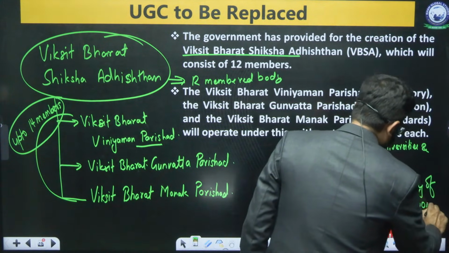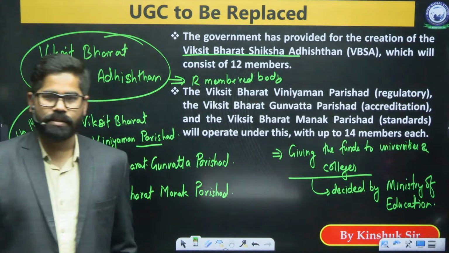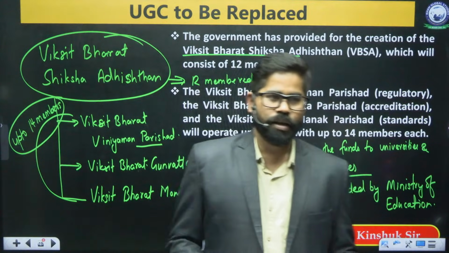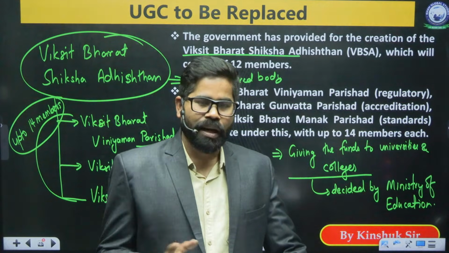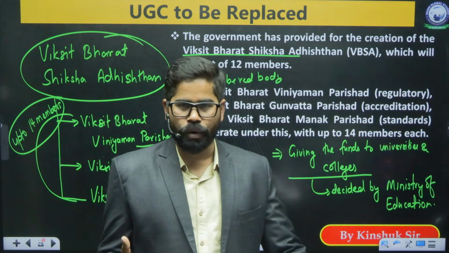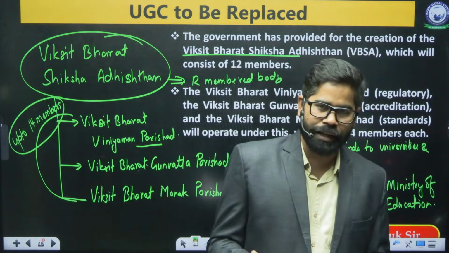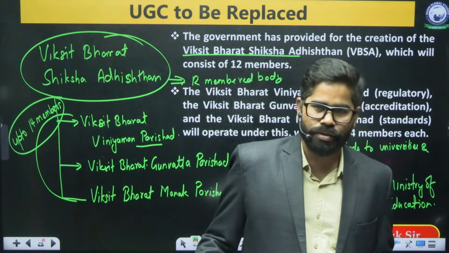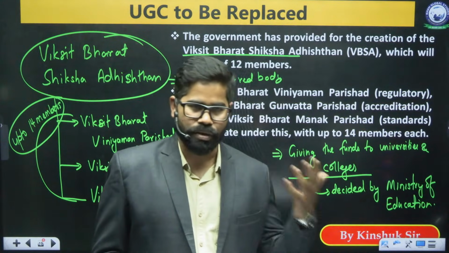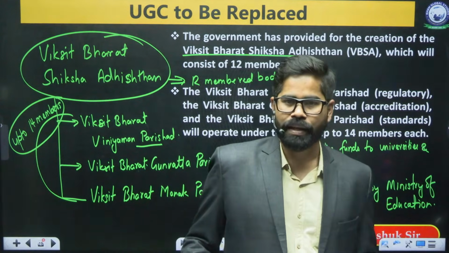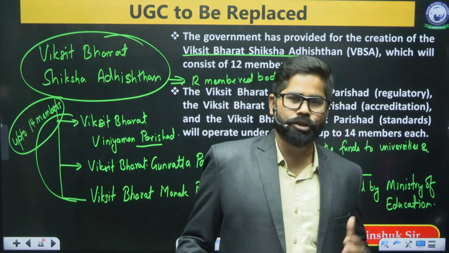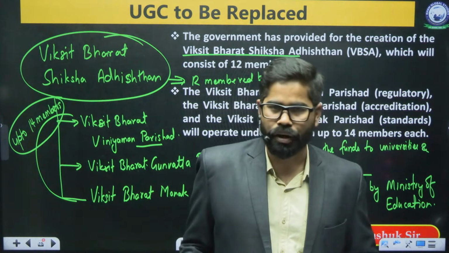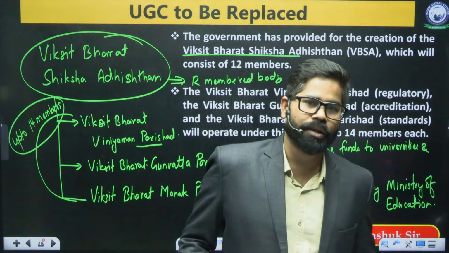In India, earlier there was a body, UGC, like right now also UGC is there, University Grants Commission. The University Grants Commission is generally an autonomous body. It is not working under any ministry, and it gives the grants to the universities on the basis of their performance, their course, their syllabus. But now we see that it is going to be done directly by the Ministry of Education. They will be giving the funds to the universities.